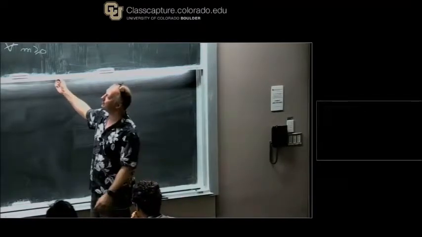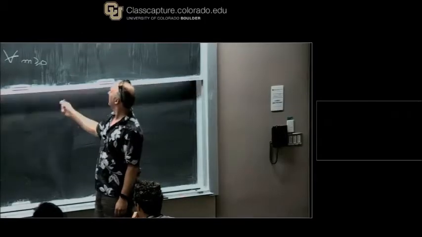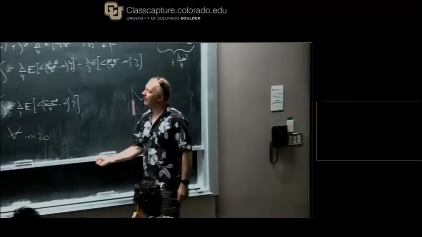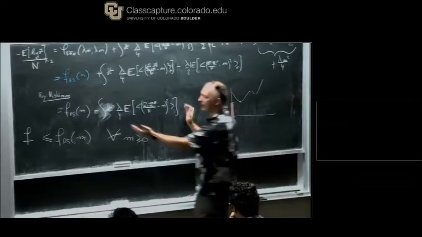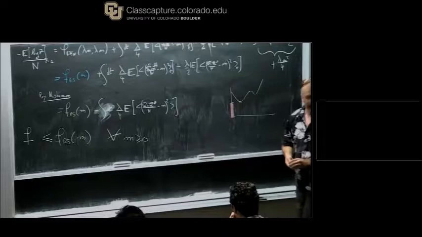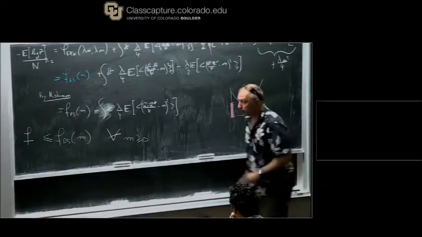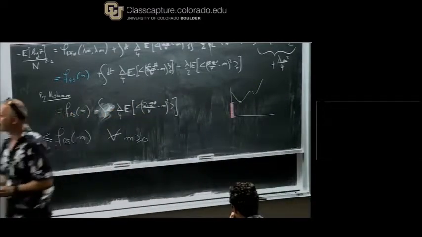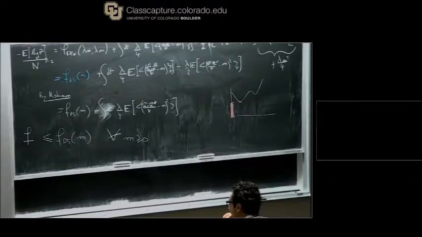How do I get the other bound? Ideally, what I would like to show is something similar to this with a different sign here, and then I will be done. Okay, I don't know how to do this. It's not easy. So I will do it this way.